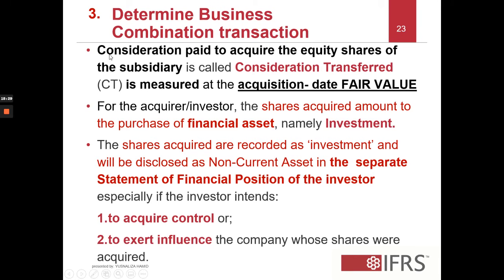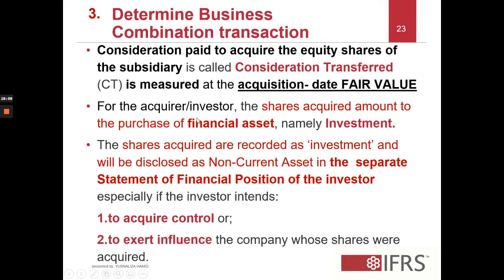If you still recall earlier, you transfer the asset during business combination in step 3, and you recognize and measure, and then incur liabilities, and sometimes it will also involve consideration paid to acquire the equity shares of the subsidiary, and this is called consideration transferred, that is measured at the acquisition date fair value.